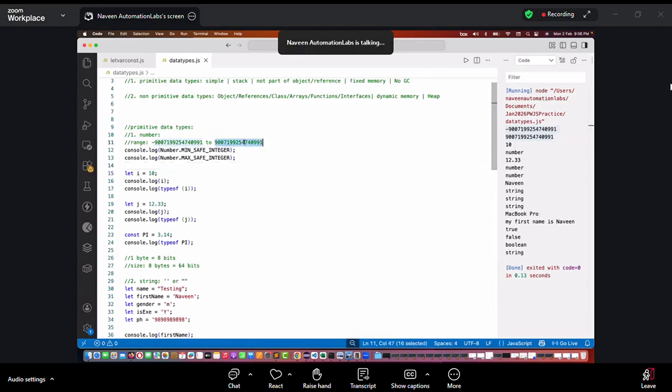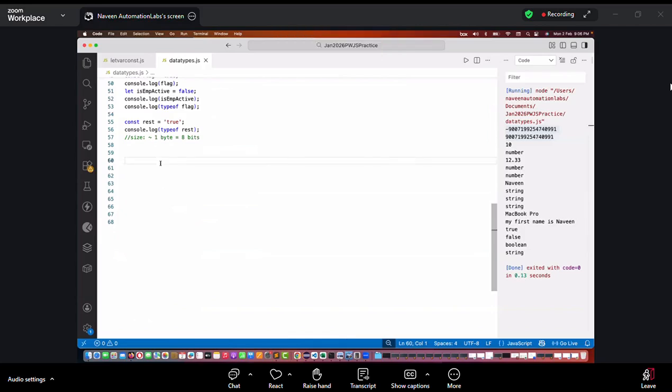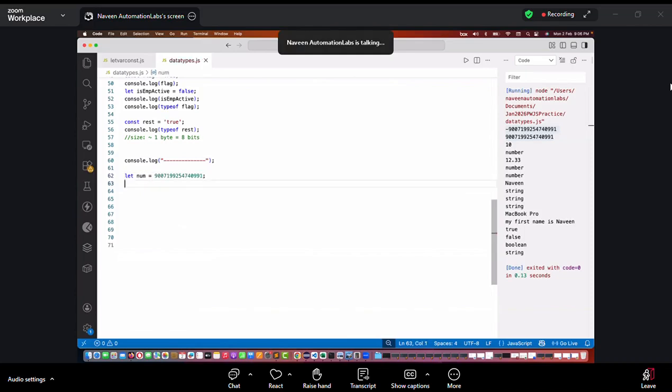For example, let's do some experiment over here. Just a second. Let me write after this line, you will see something here. So here I'm writing, let some variable number is equal to this. And then I'm printing this particular number. Will you get the output?